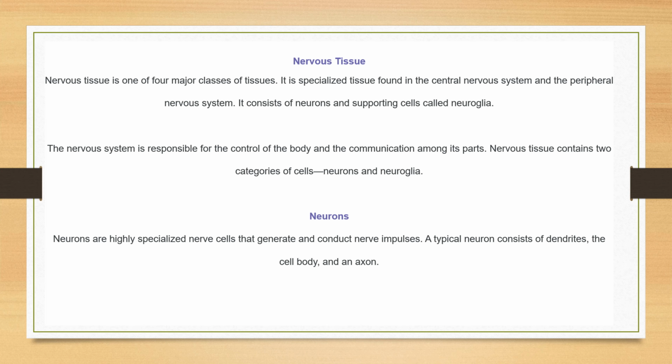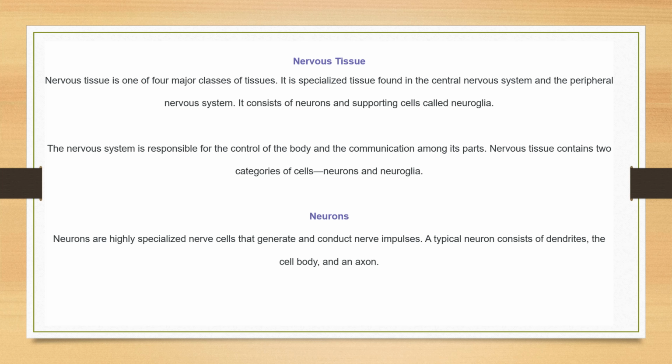Nervous tissue. Nervous tissue is one of the four major classes of tissue. It's mostly found in the central nervous system and peripheral nervous system. Mainly it contains neurons and supporting cells known as neuroglia. The nervous system is responsible for control of the body and communication among its parts. Nervous tissue contains two categories of cells, neurons and neuroglia.